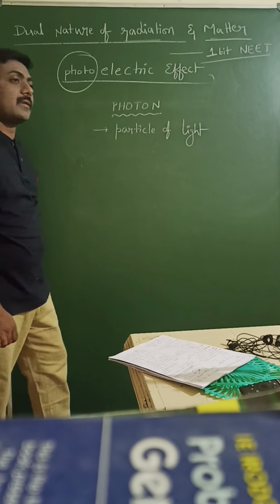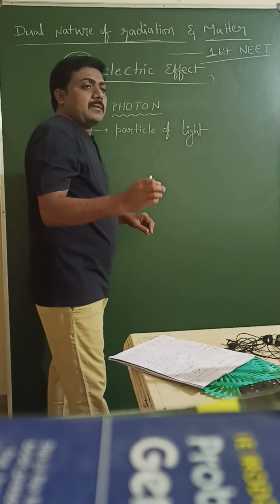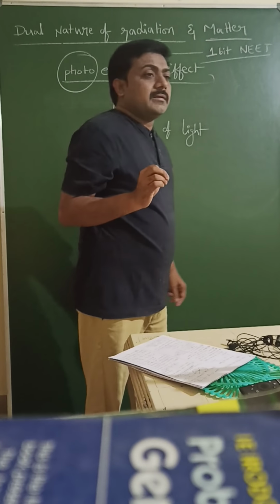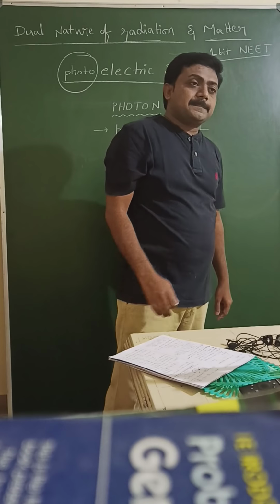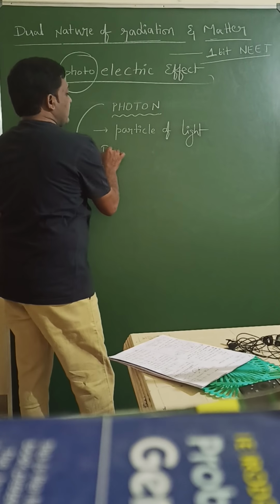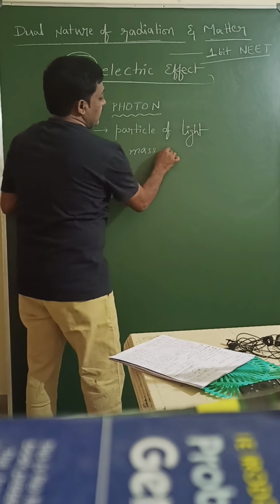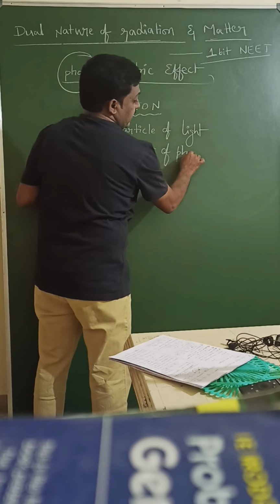A photon can't stay at rest, so simply we can say the rest mass of a photon is 0.